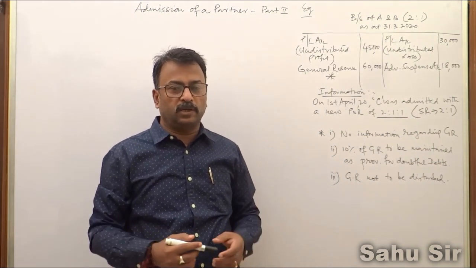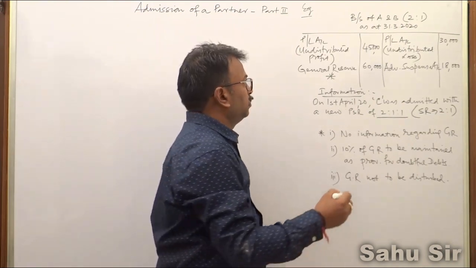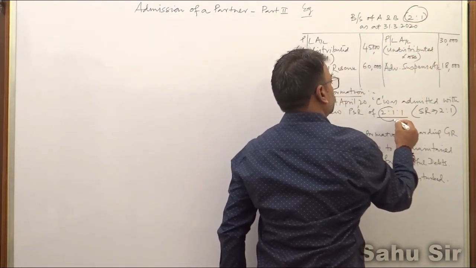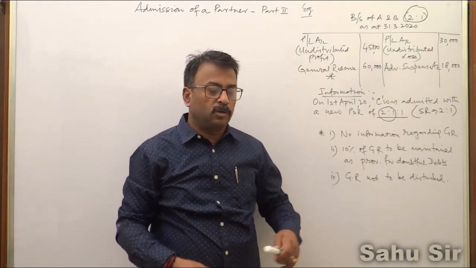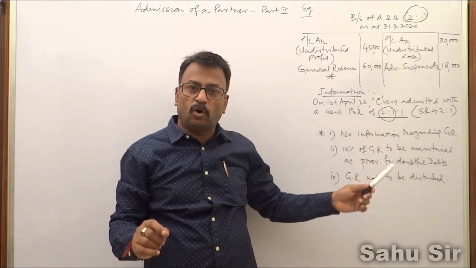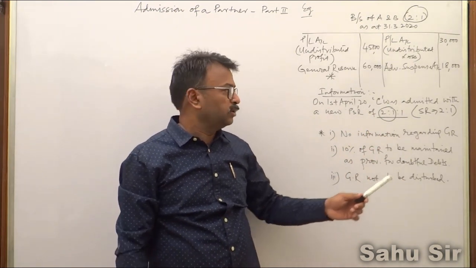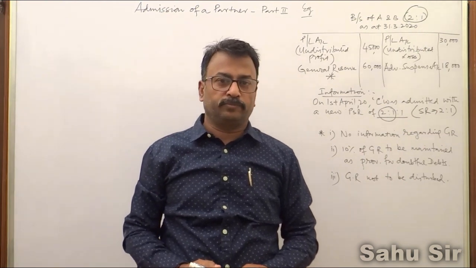How can I say that it will be 2:1 without any calculation? When old PSR and new PSR of old partners are the same, it is proved that the sacrificing ratio will also be the same.